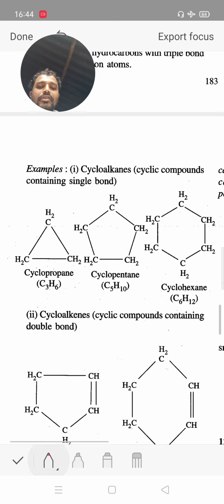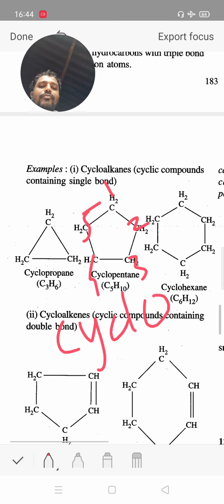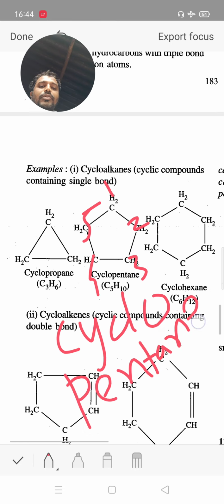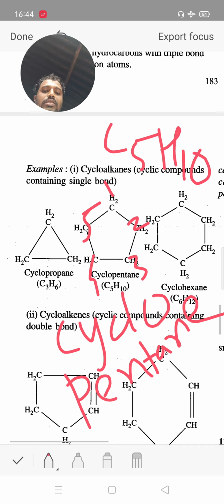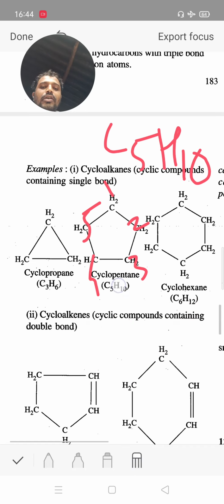Now another, there are 1, 2, 3, 4, 5 carbon in cyclic form. Therefore its name is cyclo. 5 carbon means pentane, therefore its name is cyclopentane. There are total 5 carbon and each carbon has 2 hydrogen, therefore total number of hydrogen is 10. Now next we also draw the structure.